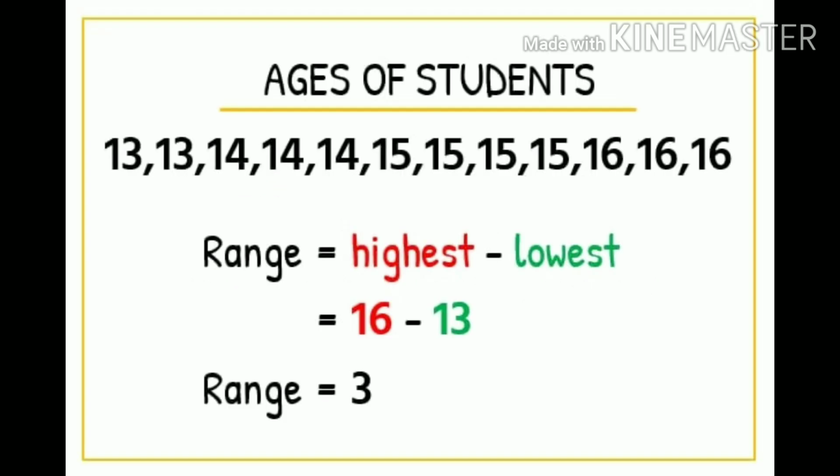Let's see another example here. The different ages of students are given, where the highest number in the given data is 16 and the lowest number is 13. So we can say in this given data, the range is the highest value minus the lowest value, that is 16 minus 13, which is 3. Here the range is 3.